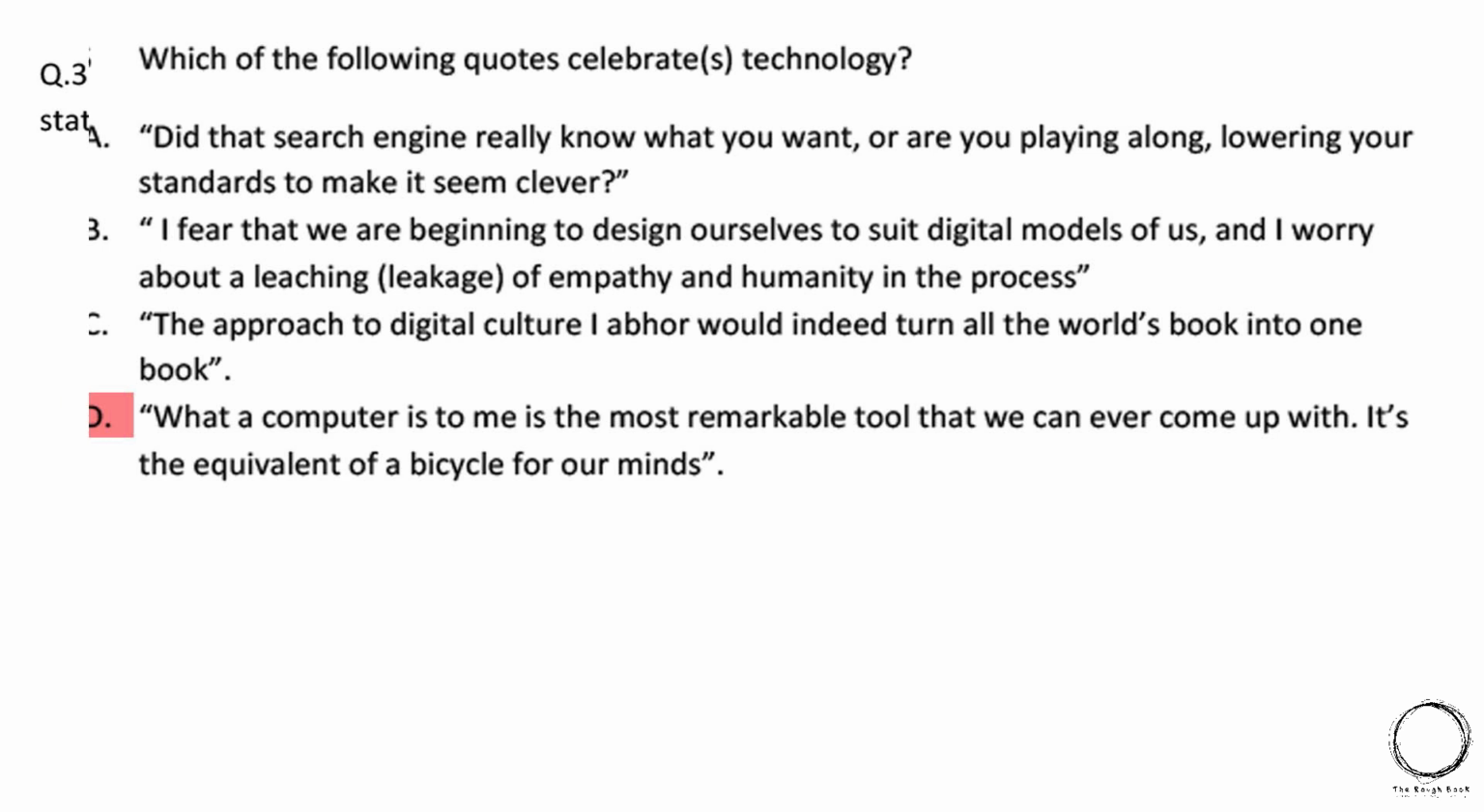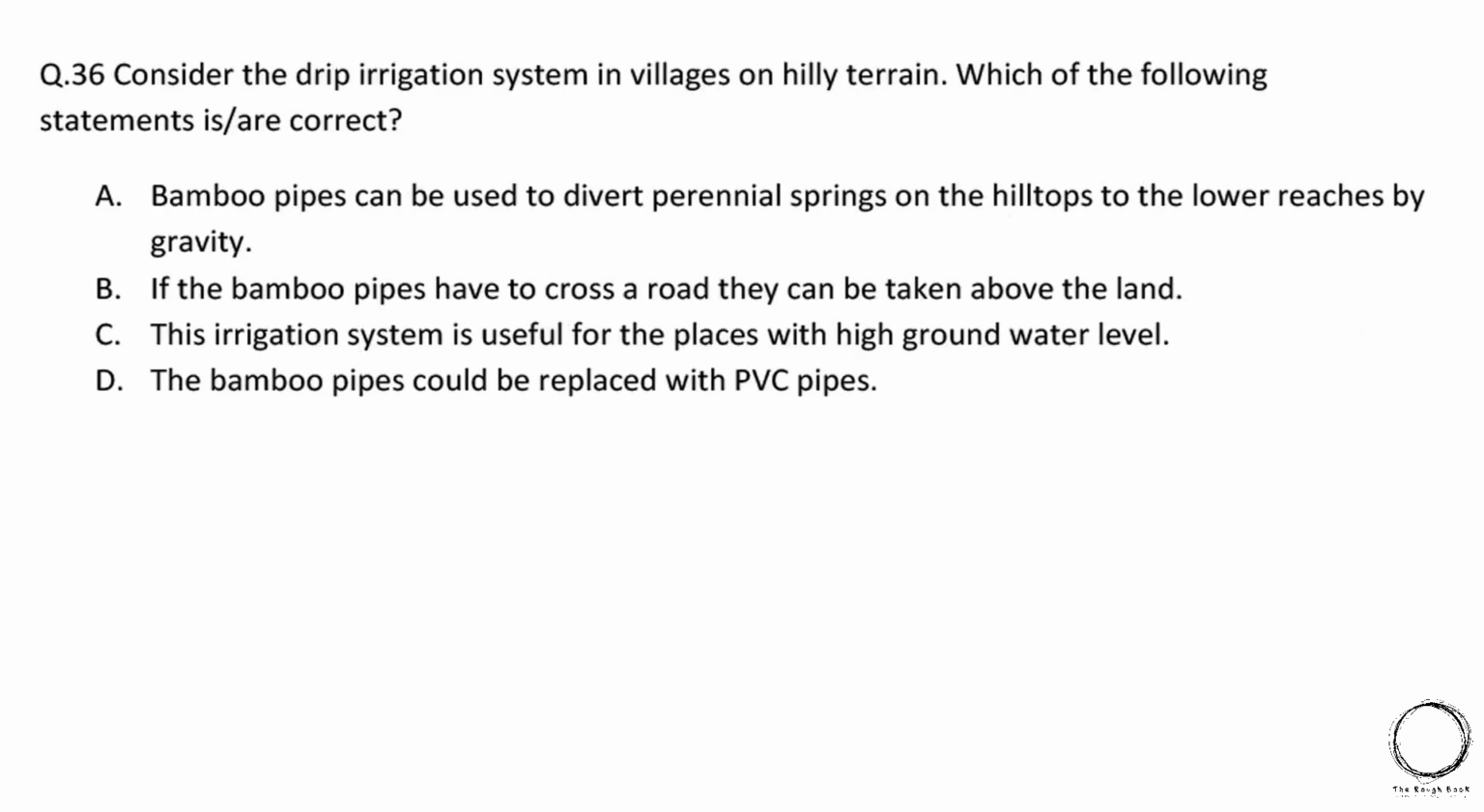Moving ahead, consider the drip irrigation system in villages on hilly terrain. Which of the following statements are correct? A. Bamboo pipes can be used to divert perennial spring on the hilltops to the lower reaches by gravity. B. If the bamboo pipes have to cross a road, they can be taken above the land. C. This irrigation system is useful for the places with high groundwater level. D. The bamboo pipes would be replaced by PVC pipes. And the right answer is option A, B and D.